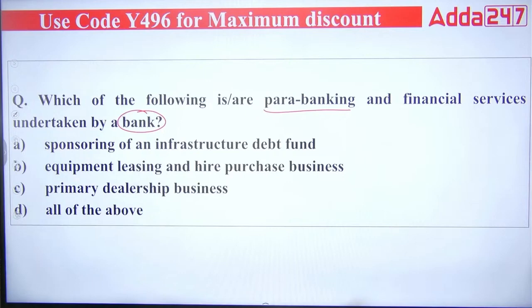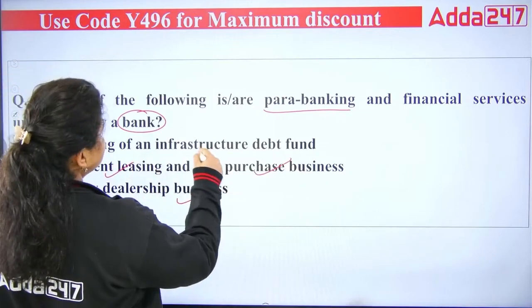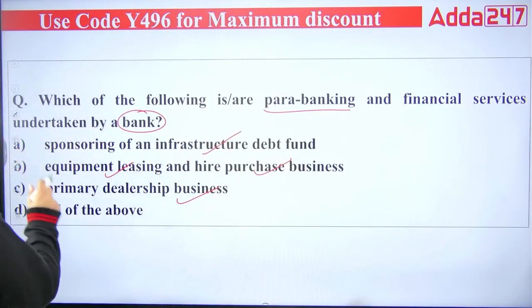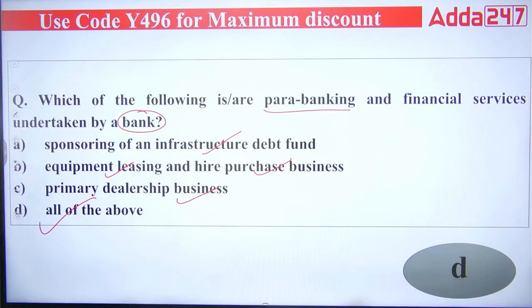And the right answer for this question will be: banks do primary dealership business, hire purchase, equipment leasing, and infrastructure debt funds. So the right answer will be D. All these are the para banking and financial services that are undertaken by a bank. The right answer will be all of the above.